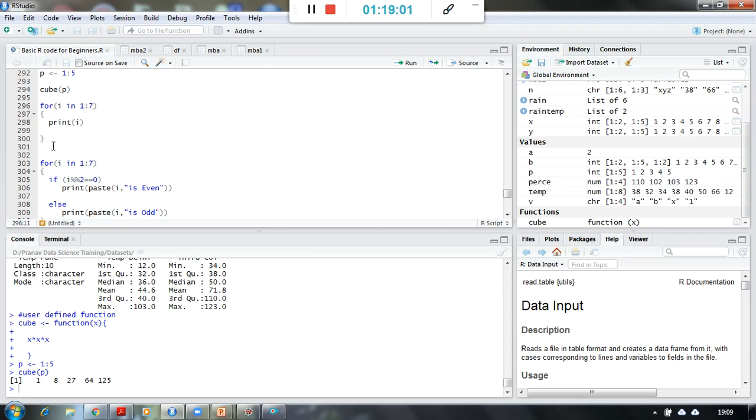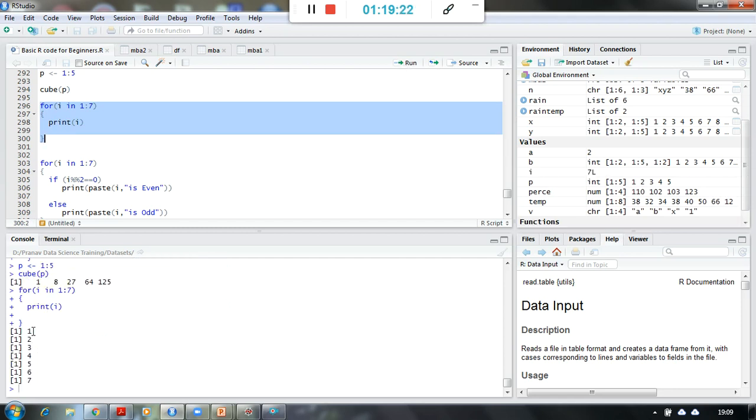And every time this loop is going to execute itself or iterate itself, okay, and it is going to do this function. What is the function it has to be? It has been asked for to print the value of I, right? So if I execute this particular function, look at that, 1 2 3 4 5 6 7 will be printed over